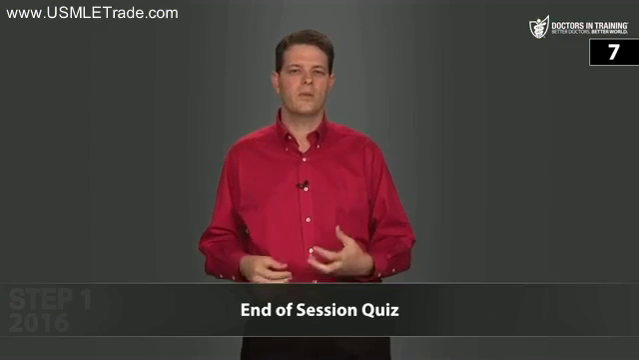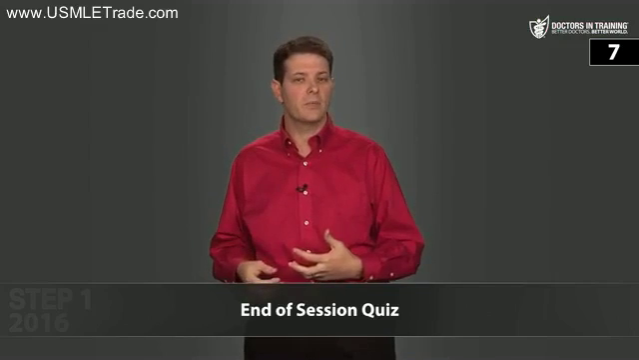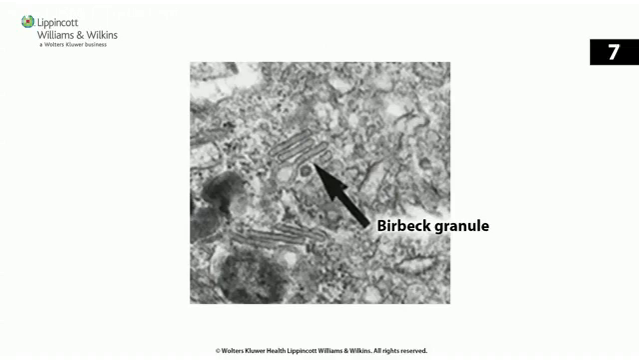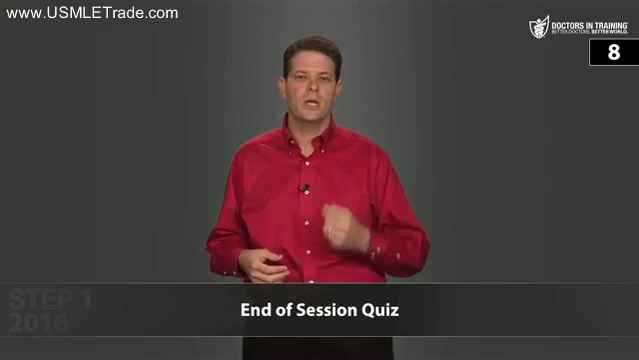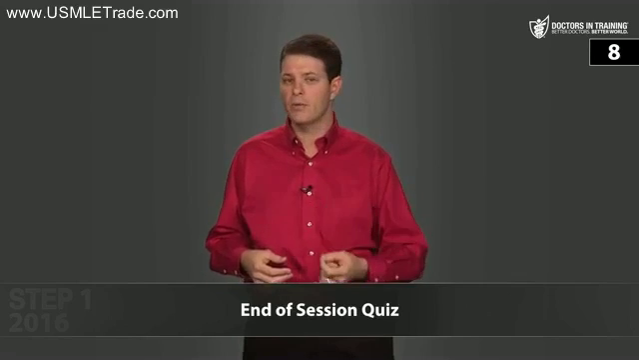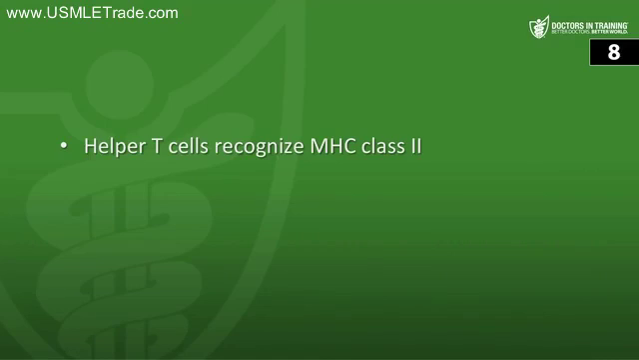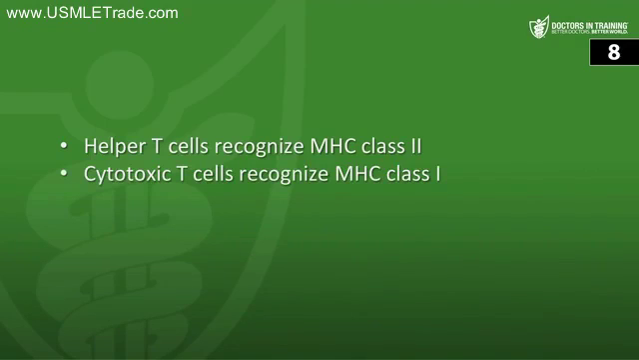Next, what characteristic finding would you see on electron microscopy of a dendritic cell in a patient with Langerhans cell histiocytosis? That was the Birbeck granules. And the last question, which MHC class is recognized by helper T cells and by cytotoxic T cells? So helper T cells recognize MHC class 2, cytotoxic T cells recognize MHC class 1.